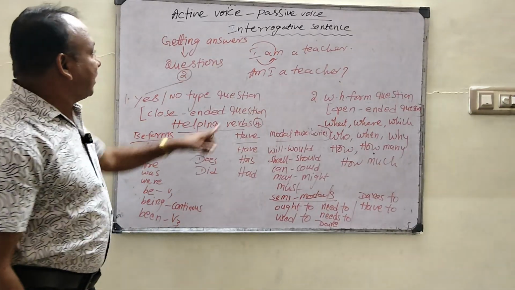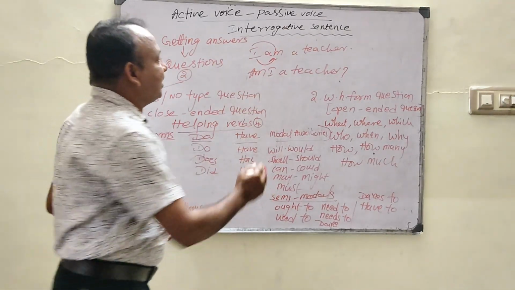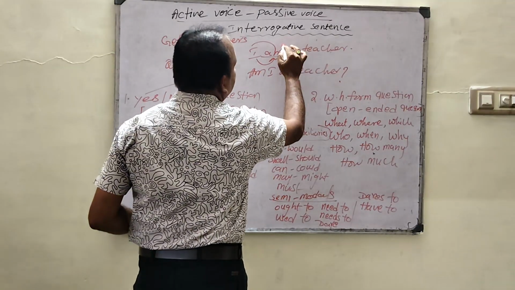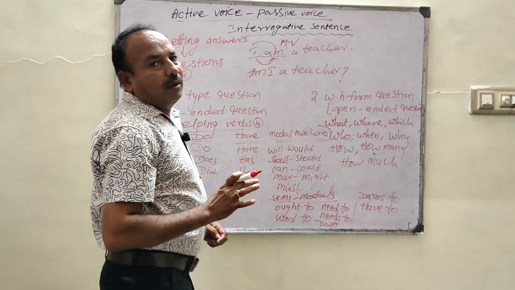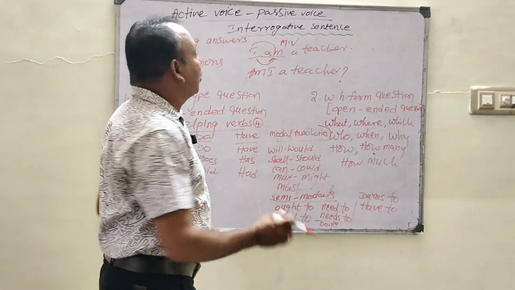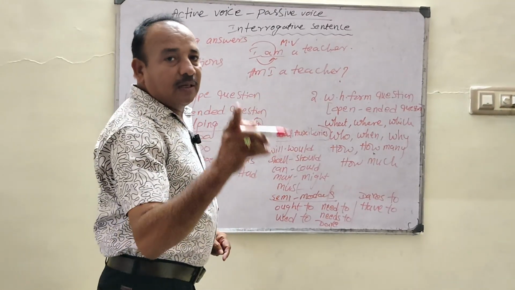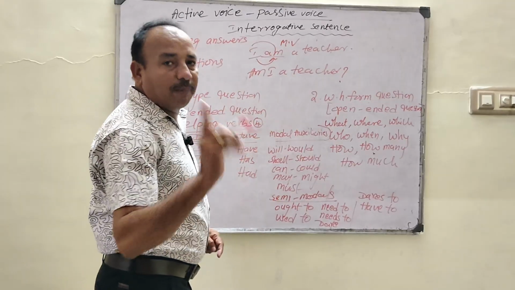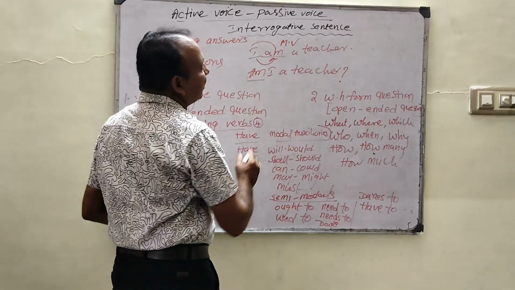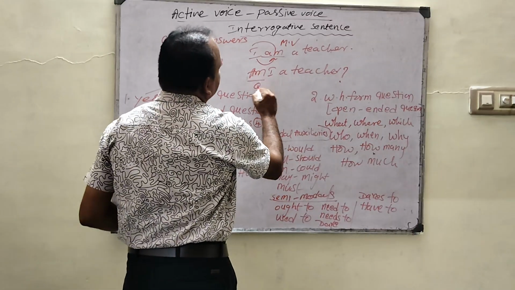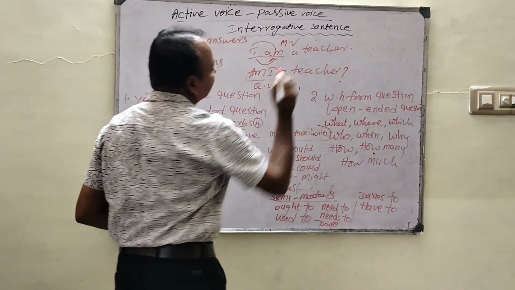So, I am a teacher. In this context, am is acting as a main verb. Where there is no helping verb, the given verb acts as a main verb. In the question, am is acting as a questioning word. It is a questioning word.